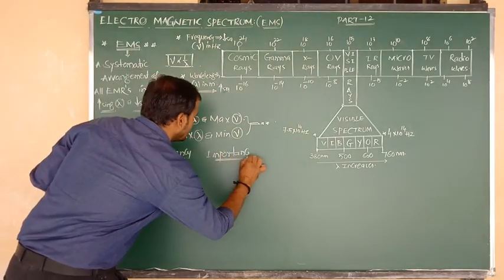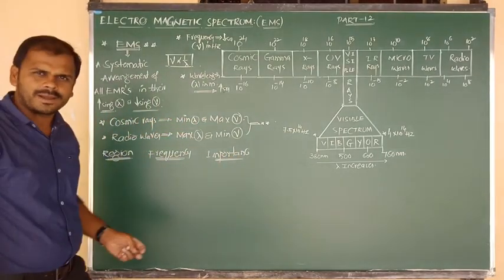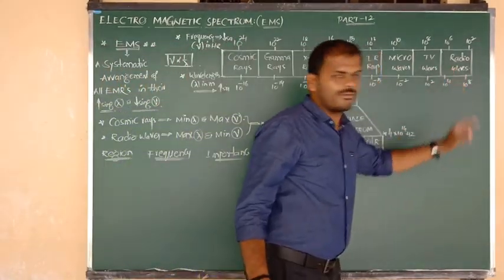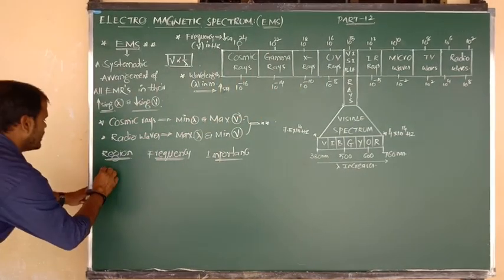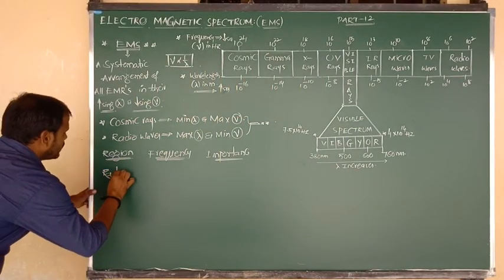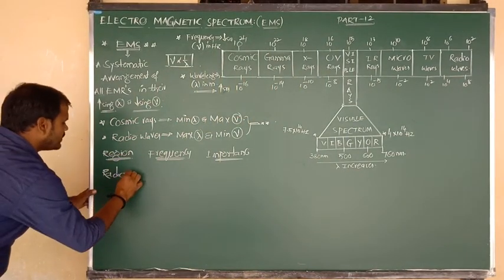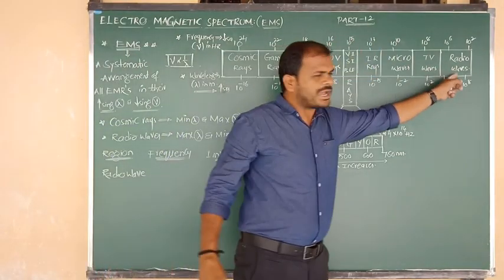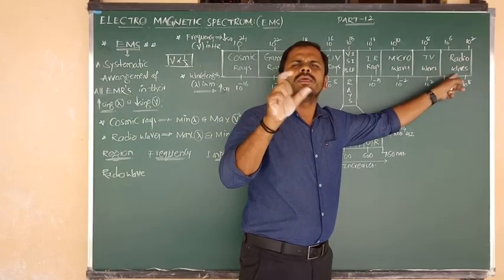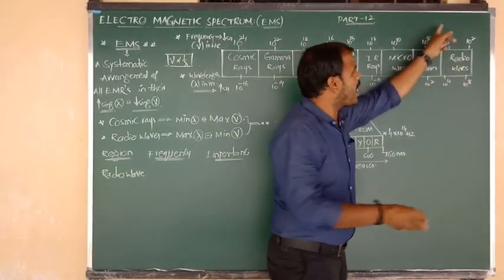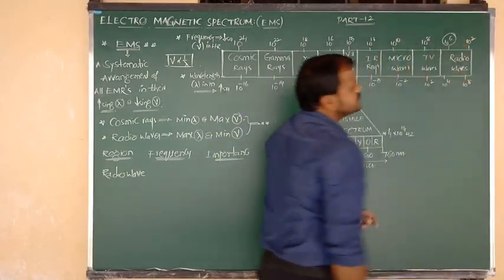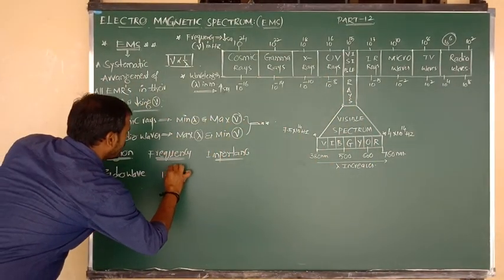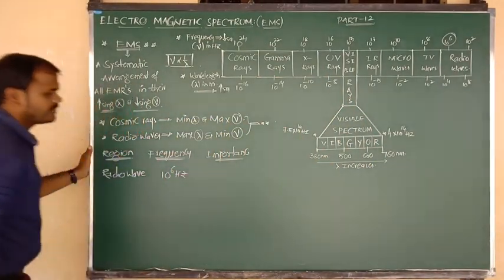Okay, beta? Yes. So let me consider, as per our NCERT textbook, the information about the radio waves. The region is the radio wave region. The radio wave region contains frequency around how much, Nana? 10 to the power of 6. So the frequency is around 10 to the power of 6 Hz.